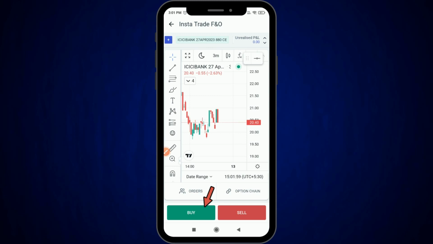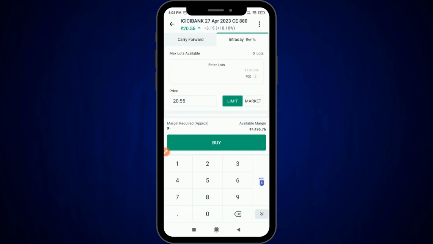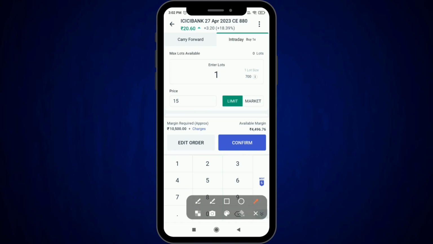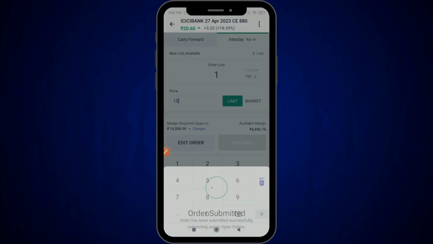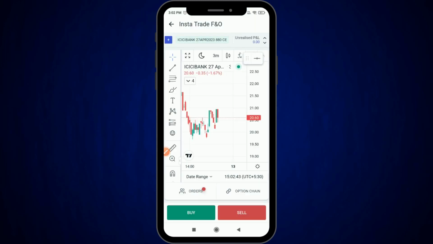So here I'm able to see an option called buy. So I'll click on buy and in quantity I'll enter one lot and I would like to buy it at a limit price of 15. So I'll enter 15 and I'll click on buy and I'll click on confirm, and that's it. My order is submitted. So now I have the right to buy this option, but I'm not obligated to buy this option. So if ICICI is trading above 900 by the expiry, I may exercise this option, else I may not, because I'm not obligated to exercise an option. So that's how you pretty easily buy an option contract on Angel One.